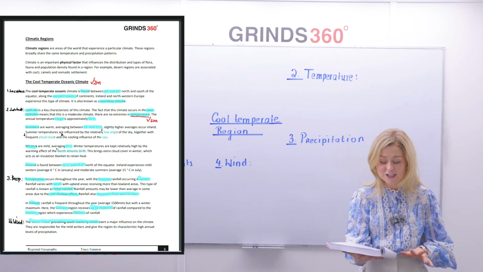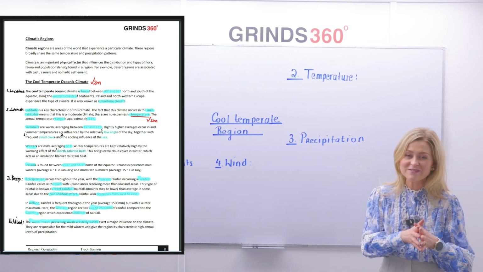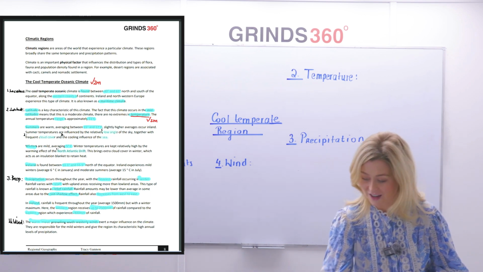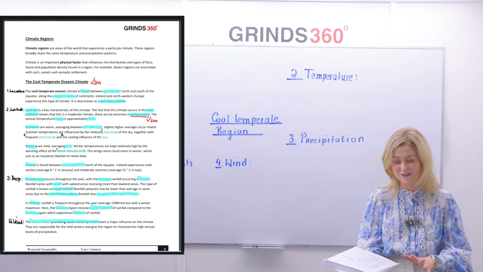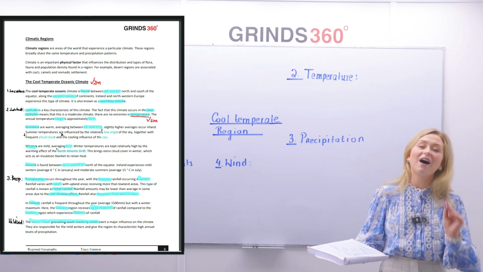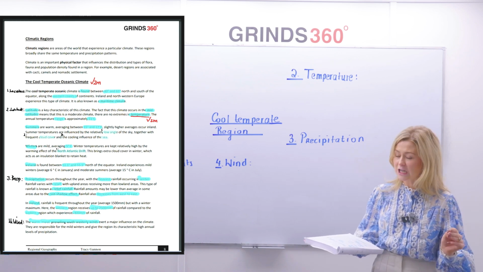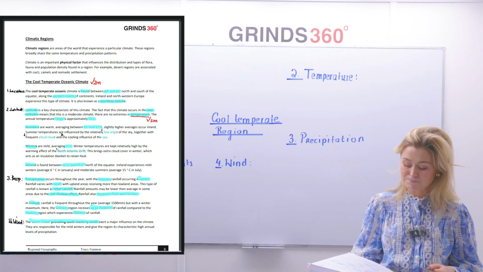Now, summer temperatures are influenced by, number one, the low angle of the sun in the sky. Number two, highlight the words, frequent cloud cover. Now, clouds act as insulation. They keep in the heat. And number 3, the cooling influence of the sea.